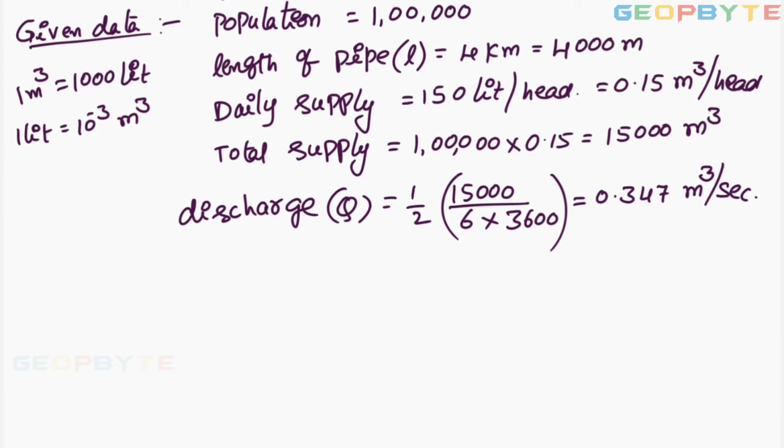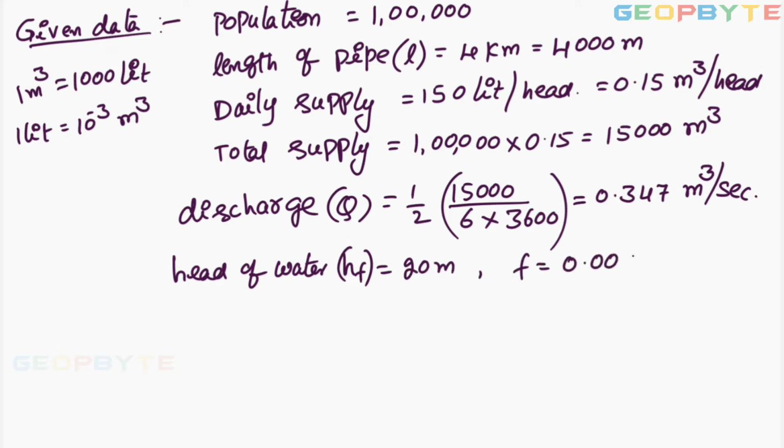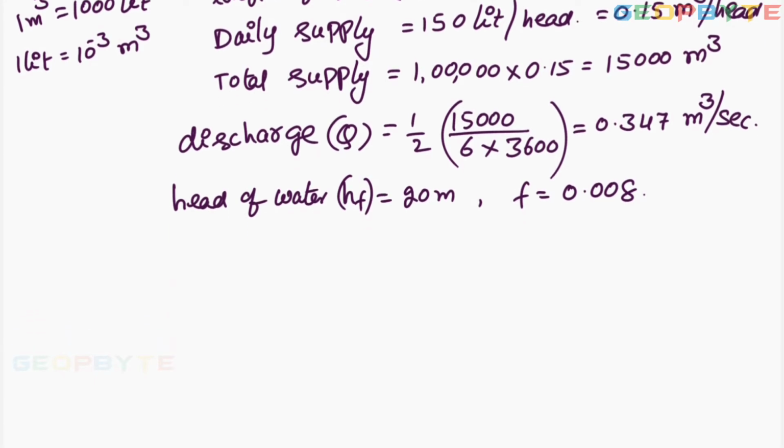Head of the water is nothing but HF, equal to 20 meters, and coefficient of friction 0.008. From this you can decide the diameter of the pipe required, the size of the pipe required. D equal to how much?